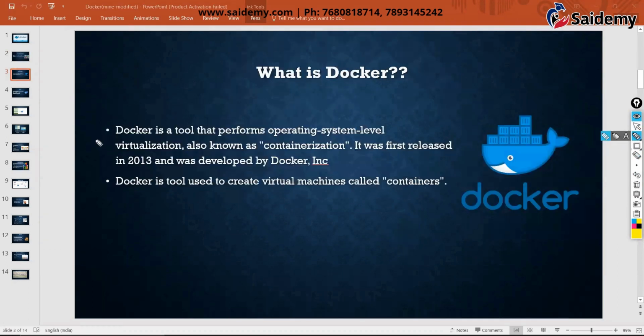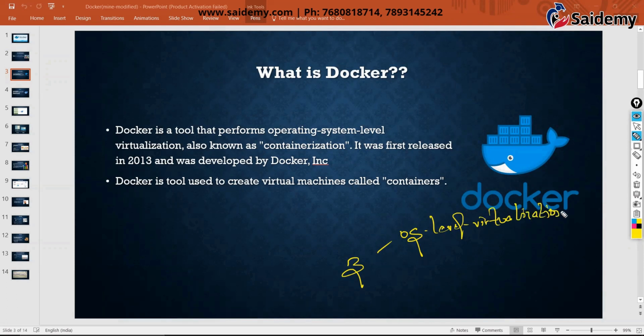A little bit of history. Docker is a tool that performs... See guys, if you want to understand Docker, you should understand three important keywords. One is OS level virtualization. The second word is layered file system.